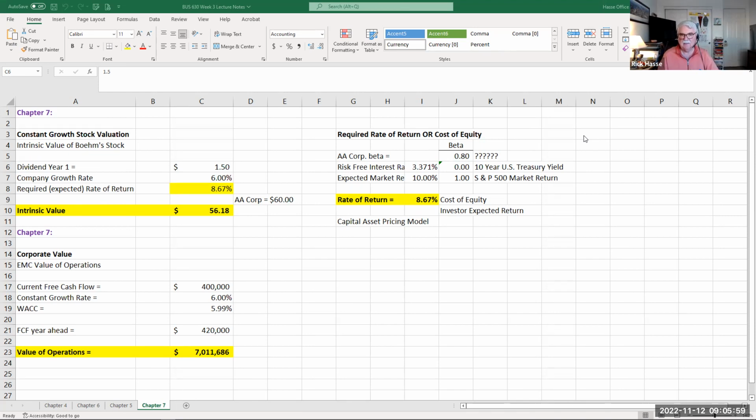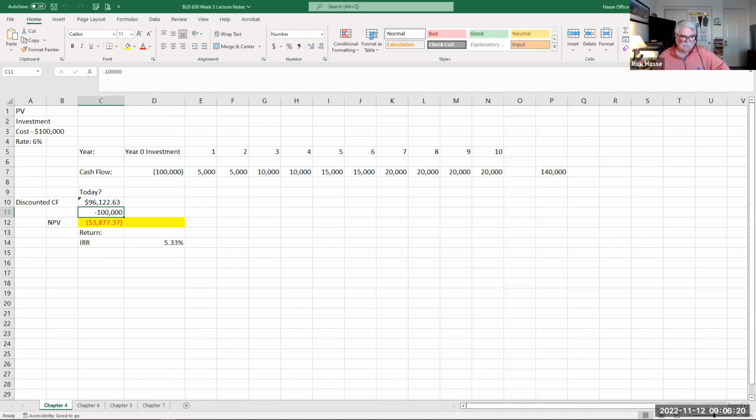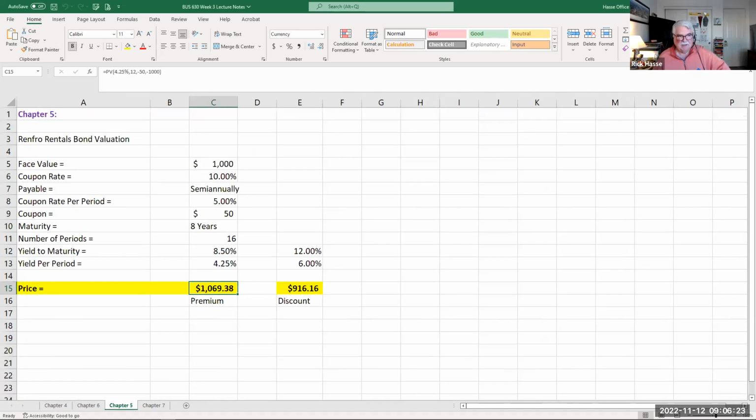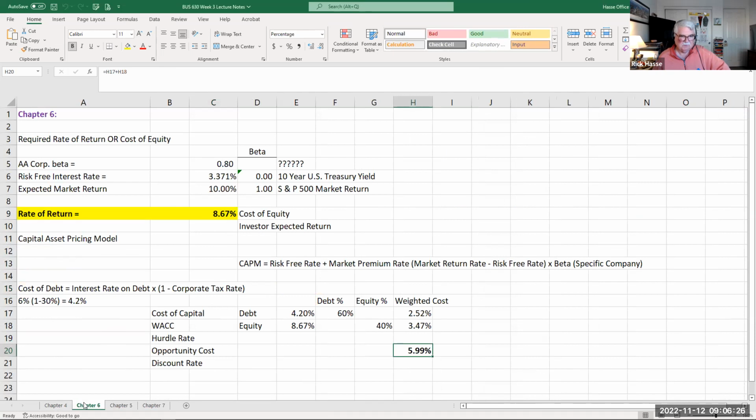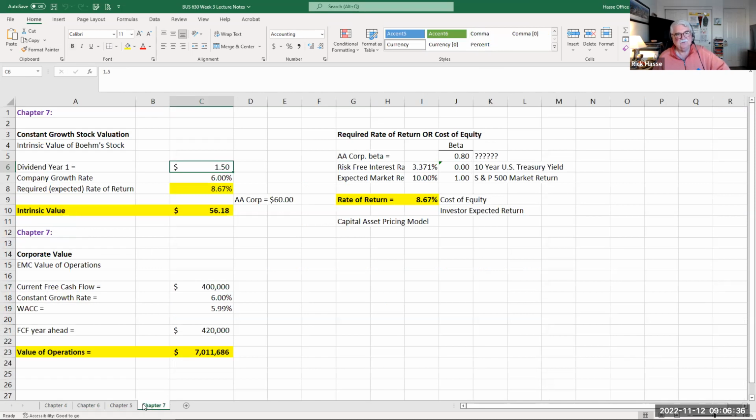Here's a sample of it here, which you'll be using in your paper, case number 1, and also a determination of corporate value, taking the free cash flow generated off the company and dividing it by the cost of capital. All these tabs indicate the key material of the first 3 weeks of our class. Chapter 4, time value of money. Chapter 5, bond valuation. Chapter 6, risk and return, which we started our class off with. There's that capital asset pricing model again, and determination of weighted average cost of capital. And then chapter 7, stocks, determining the growth value.